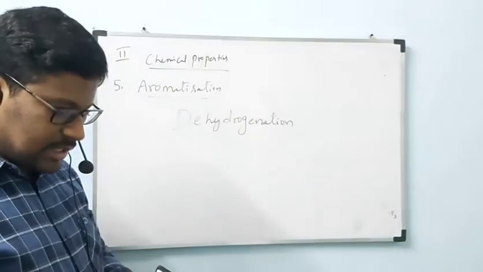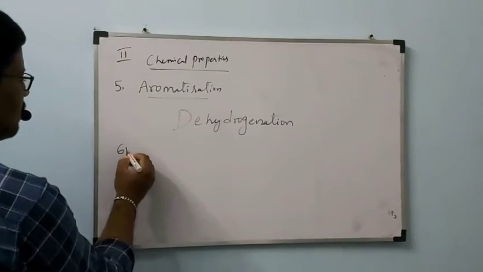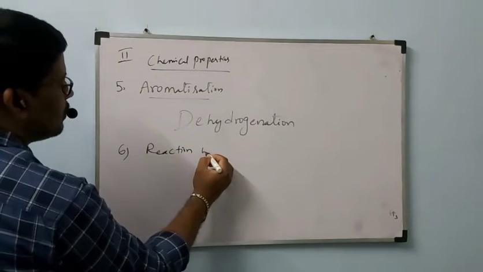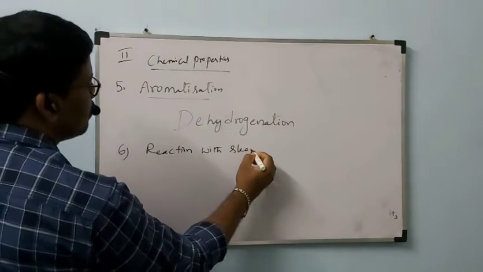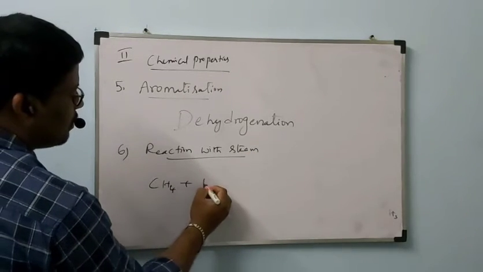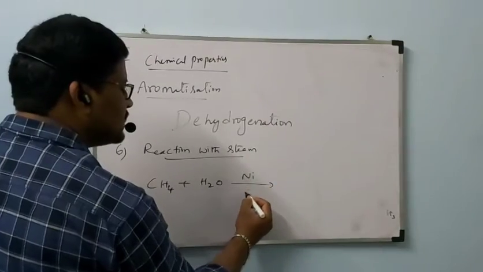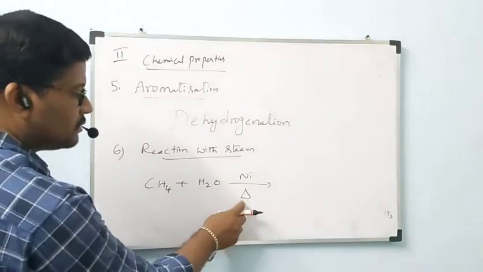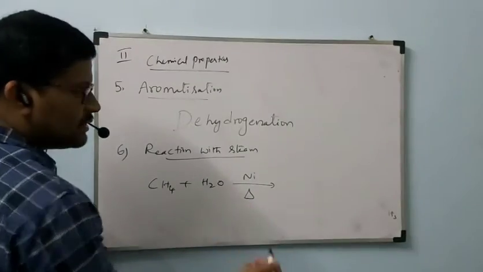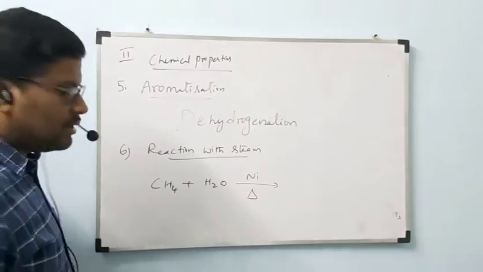This is the fifth one, that is aromatization. Next we can go to the sixth one, that is reaction with steam. When alkanes react with steam, steam is nothing but water vapor, in presence of nickel catalyst. Delta means heating, at 773 Kelvin. Simply representing delta in the reaction is enough.